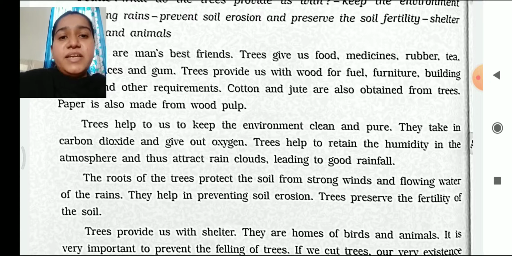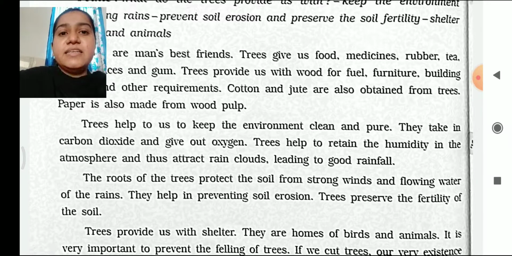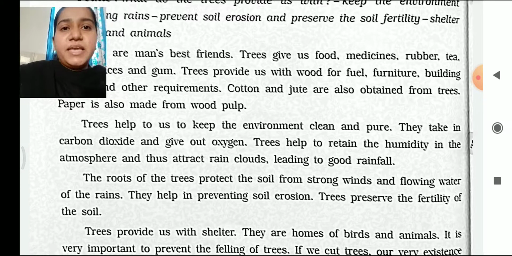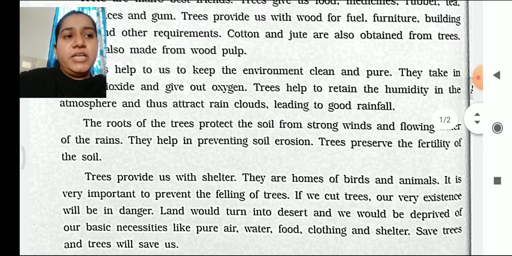The trees, during the process of photosynthesis, take in carbon dioxide and give out oxygen, which helps humans to obtain a good level of oxygen. They help us to retain the humidity. Just imagine, if the trees weren't there, then the temperature of the atmosphere on the earth would be very high. So in order to retain the humidity, that means in order to have a cold atmosphere, we have to plant more trees, and with the help of trees the rain clouds are attracted and hence we can get a good amount of rainfall.